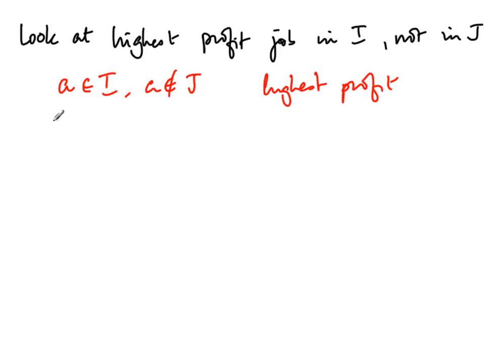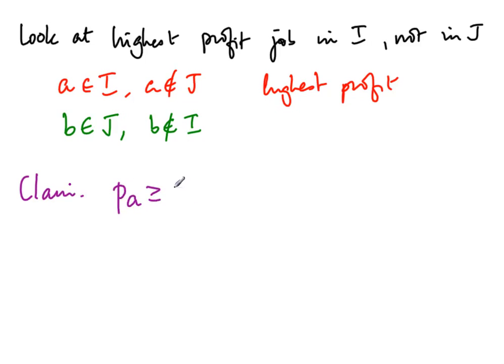Now let's look at any B which is from the other way. It belongs to J but it doesn't belong to I. So there is no constraint on B. It is some job which exists in J, does not exist in I. Now the claim is that the profit of A is at least as much as the profit of B. And the reason for this is the following. Suppose we have the other way around, that B which is in J has a strictly better profit than A.